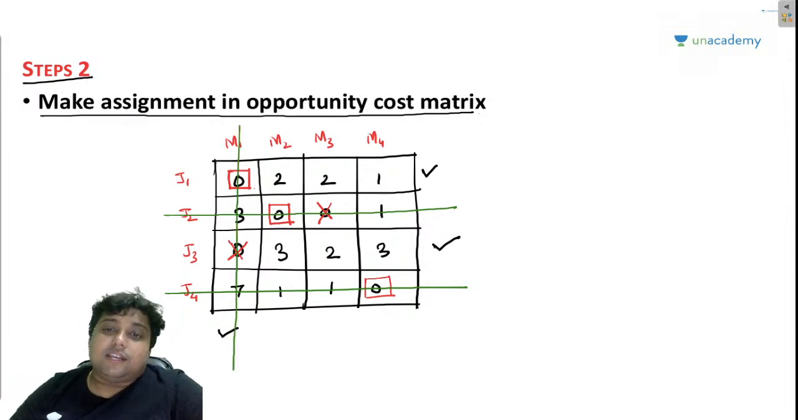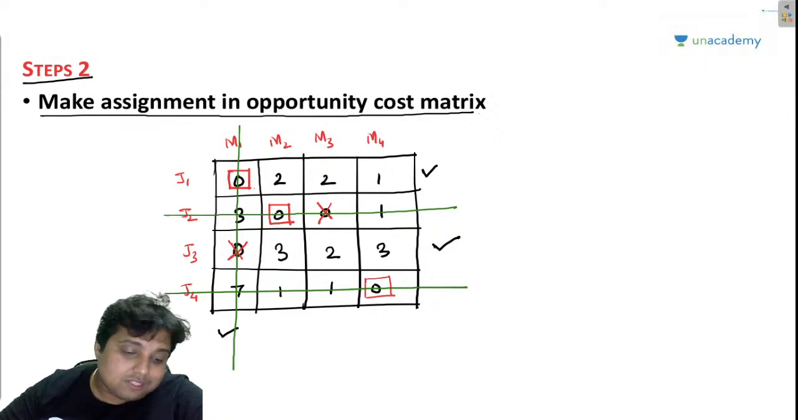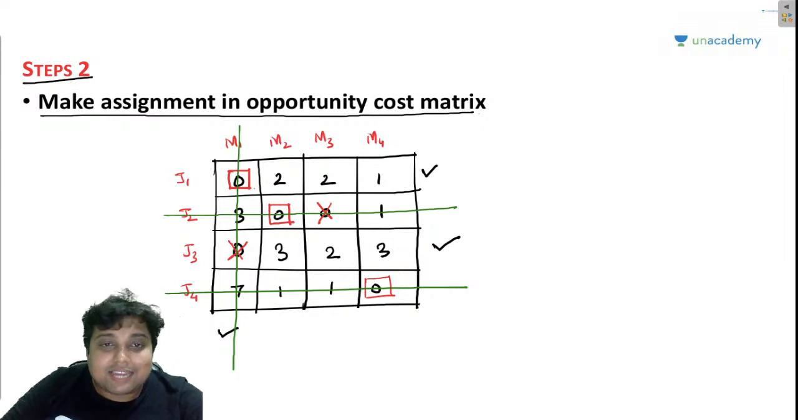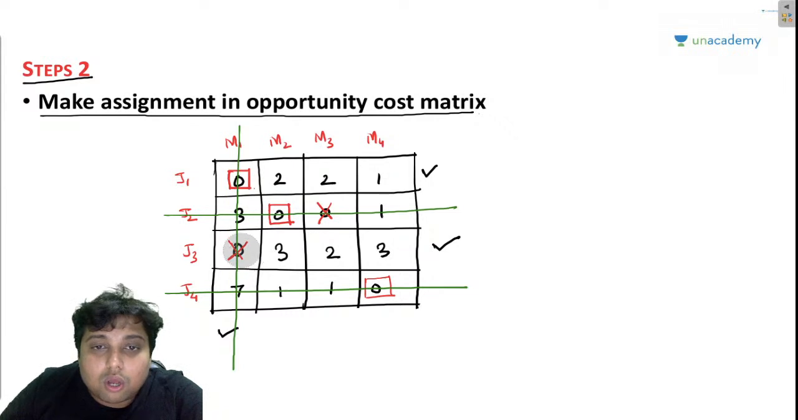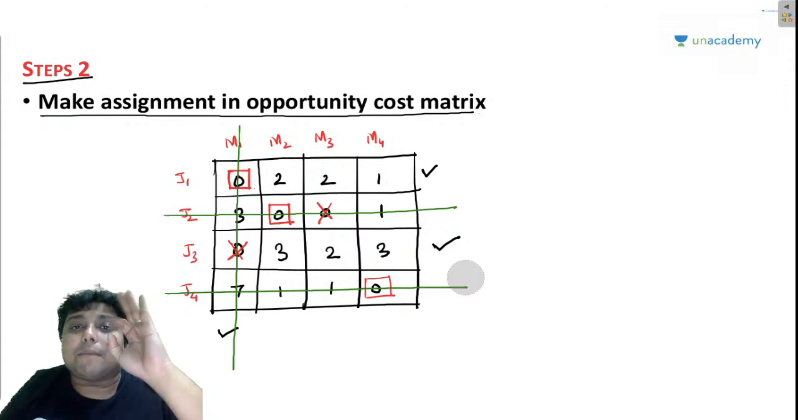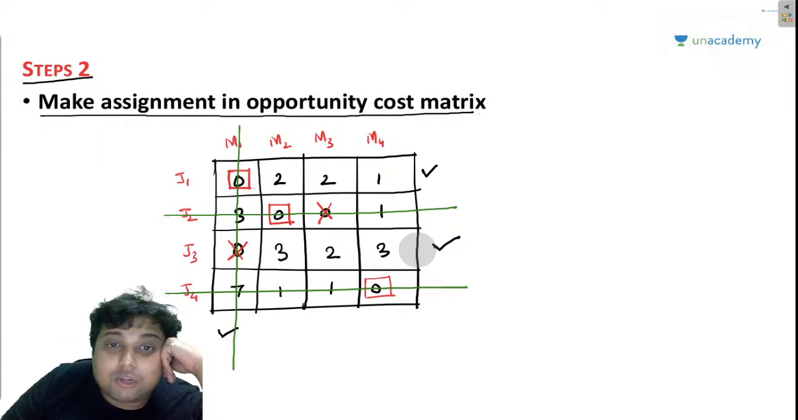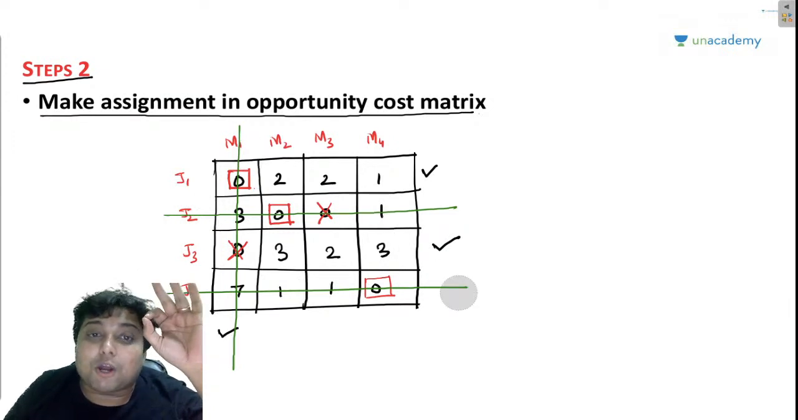So guys, basically after this what you will see is that all the zeros, whether it is an assigned zero or a crossed zero, any sort of zeros that are there in this opportunity matrix, are all struck off by a minimum number of lines, my friend.